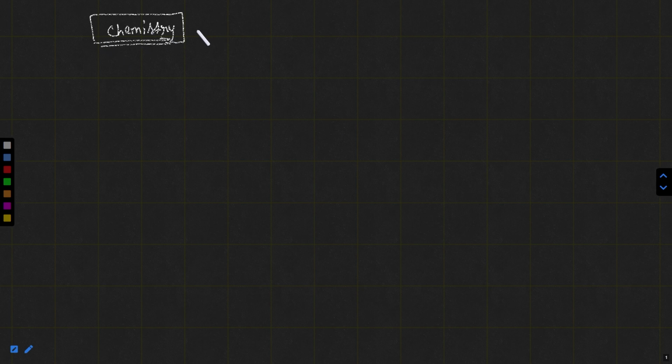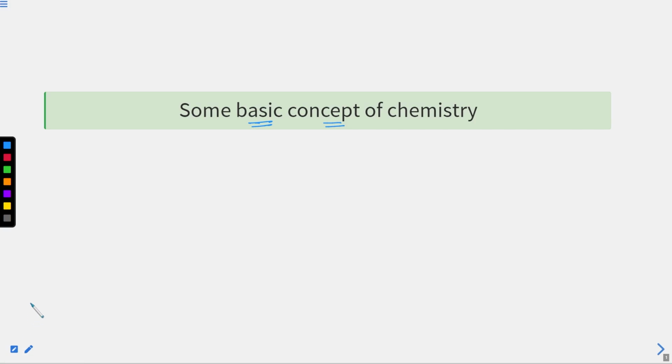And also chemistry is not only the chemistry of 118 elements. It is the science of more than 118 elements. It means it is a science of elements. It is a science of compounds. It is a science of those molecules, those compounds, that are formed by the combination of these elements. It means it is not limited to only 118 elements. It is beyond this. I hope you are getting an idea of what chemistry is.